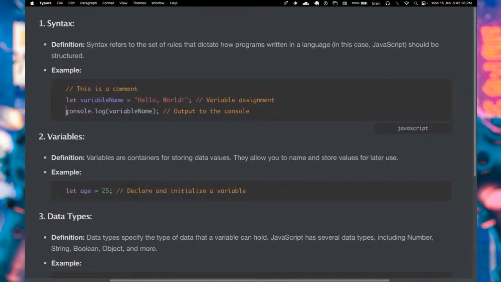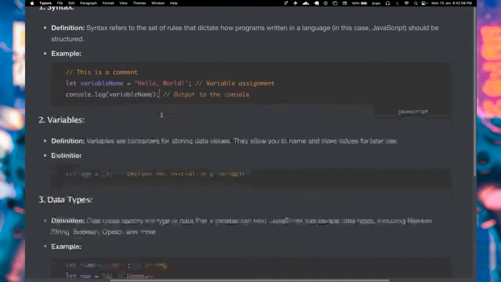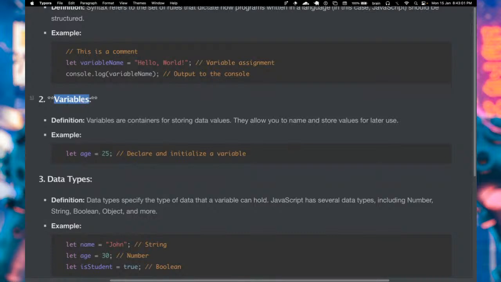It is already part of the language to say that when we write console.log, this is going to basically print the value of that variable. As you can see, we are referencing that variable here. So this is going to take the value, which is hello world, and print that output to the console.